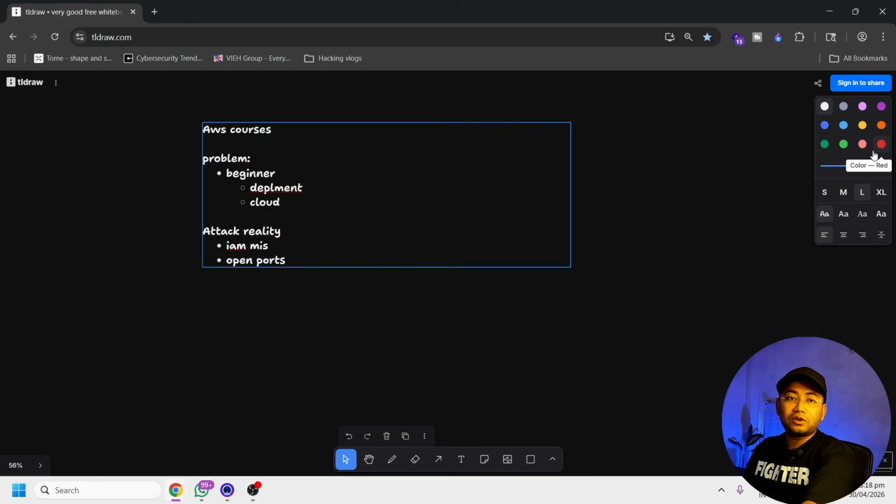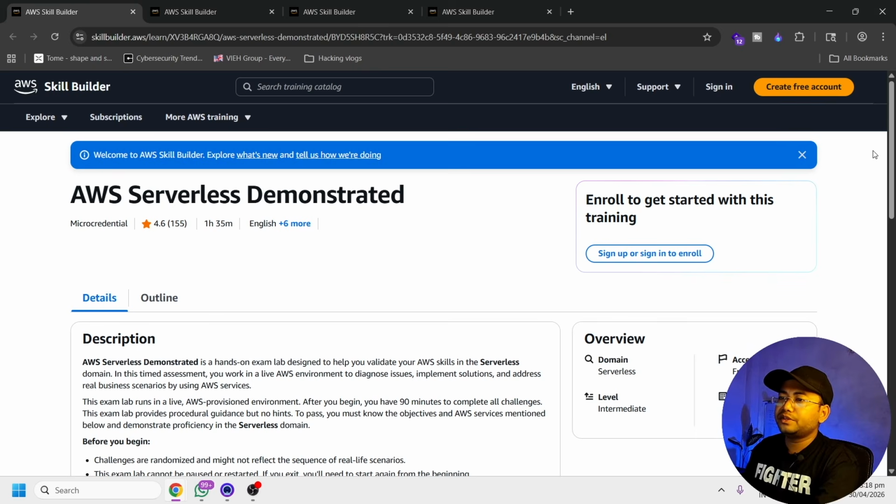So let's get to the courses, what courses you need to do at first and how you will get all those things for free, right? So this is the first course, which is on AWS serverless demonstration. Why is this important for cybersecurity people? To understand how the cloud works. Because whenever you start working on cloud security, you first need to understand how exactly the cloud works, right? How AWS works, because I guess around 60% of the market is working on the cloud with AWS, right? So this is why it's important.